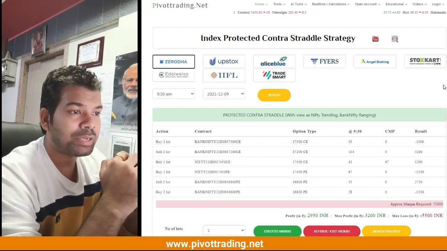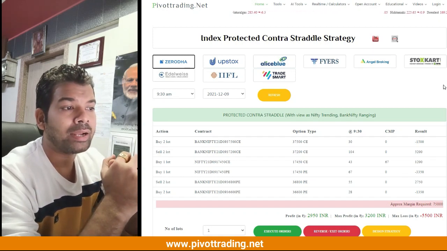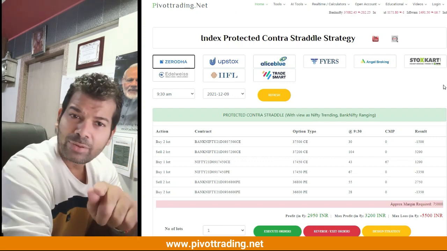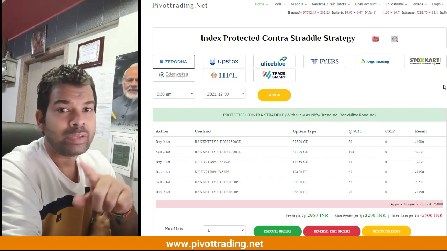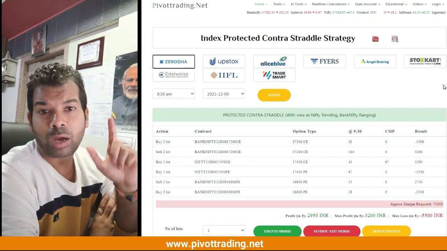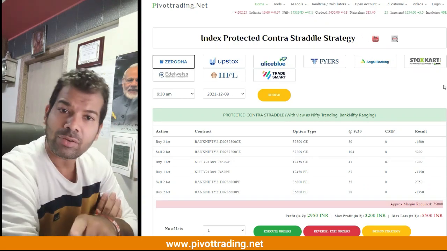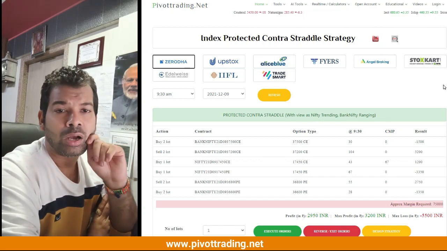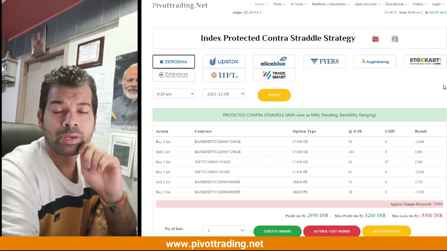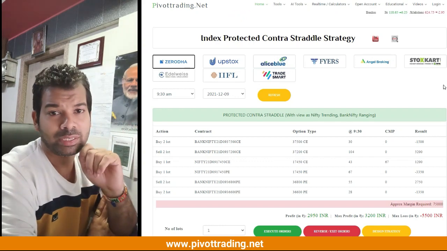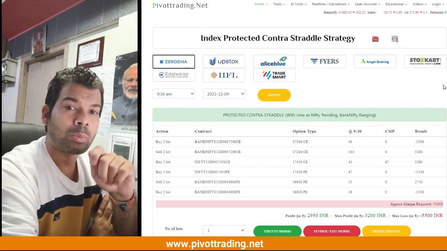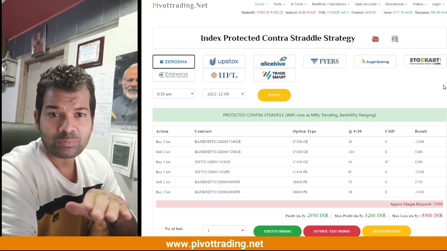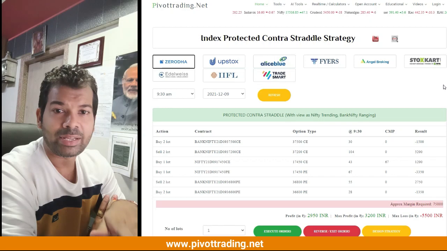And as I mentioned before, Nifty is a kind of non-volatile index and Bank Nifty is highly volatile. So if we buy Nifty and sell Bank Nifty, we are at a higher risk, because Bank Nifty can outperform Nifty, and since Bank Nifty is highly volatile, it can go a good amount in the upside direction or a good amount in the downside direction. In such a scenario, the probability of losses in Bank Nifty could be very high. To protect against these losses, we are doing the covered selling of the Bank Nifty options.